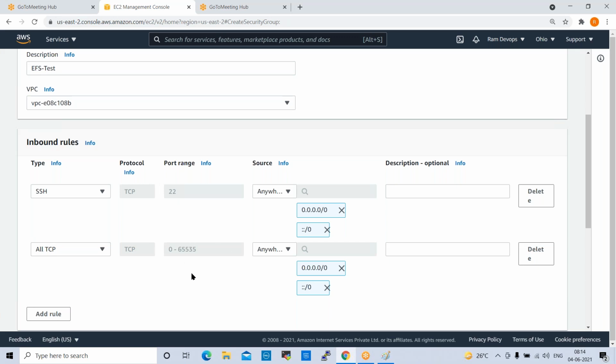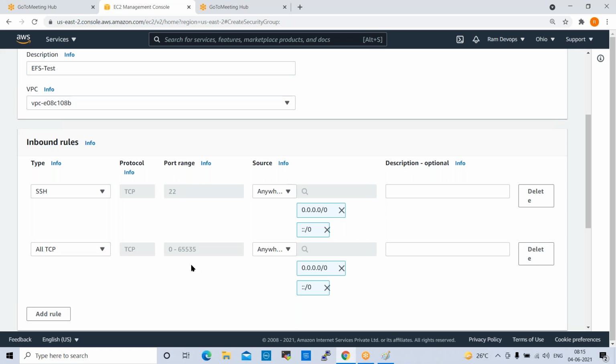Instead of enabling a single port, we can enable all ports, 0 to 65535, so all ports in between will be enabled. In real time we should not enable like this. In our test lab we can, because Jenkins has port 8080, Nexus has a different port number, and Ansible has a different port number.